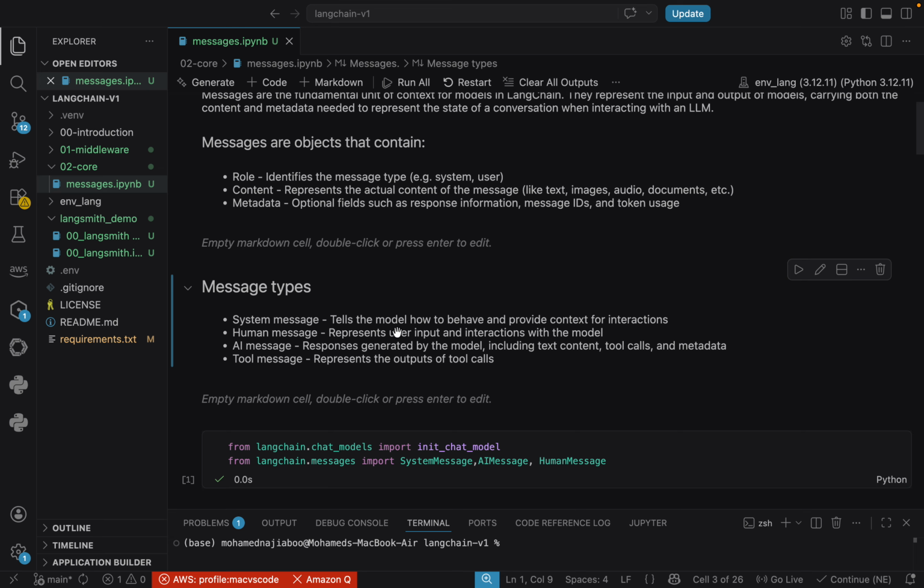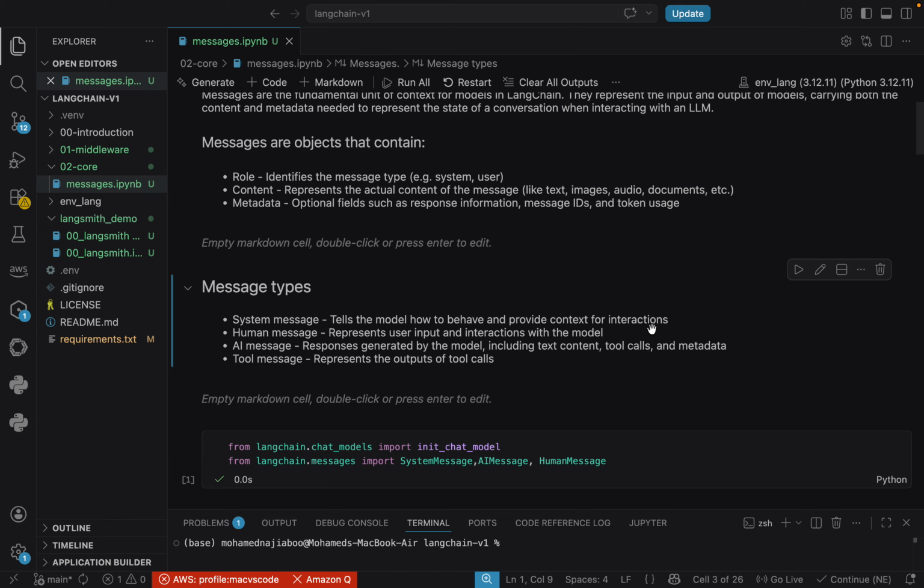The system message tells the model how to behave and provides context for the interaction. For example, I can say that you are a coding agent and you have to behave like a coder, or that you are a front office secretary and you need to give answers in a very polite way. Or I can say that you are an accountant and you need to answer financial questions. So I can give a system prompt that sets the entire context, and the LLM will try to behave in that way. That is the importance of system messages.